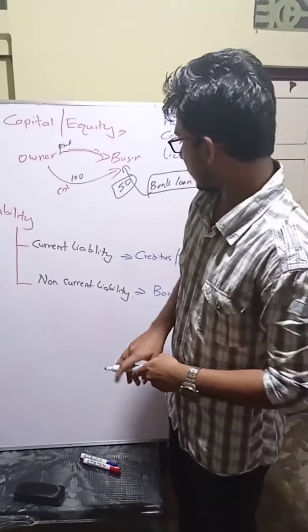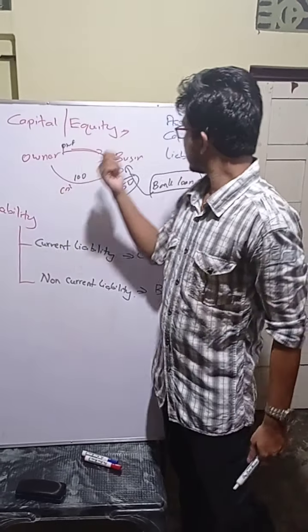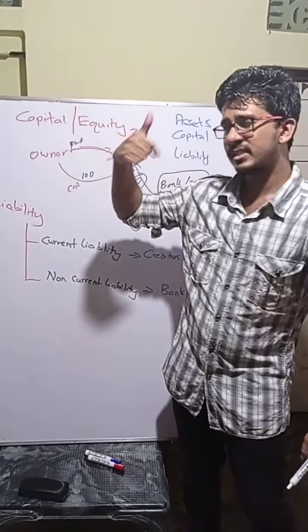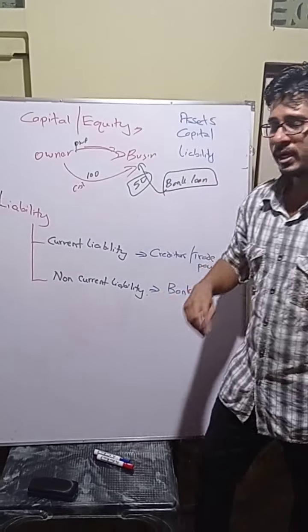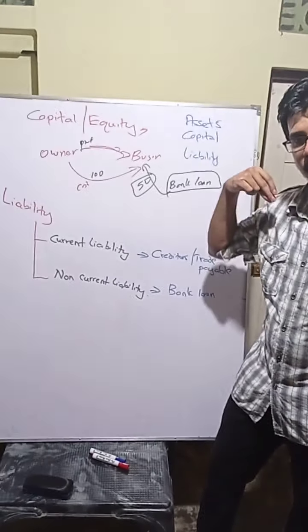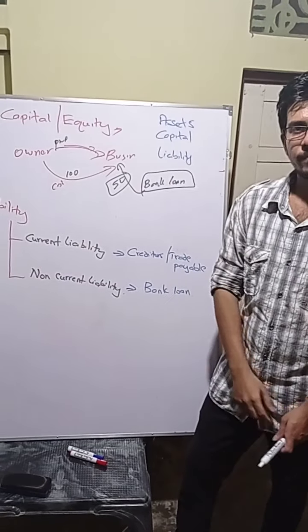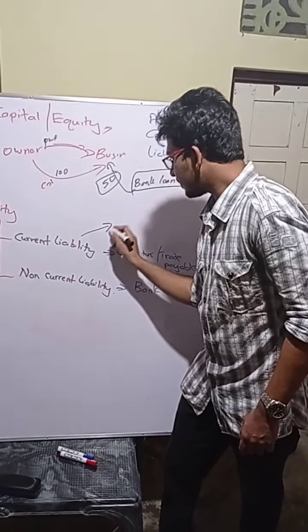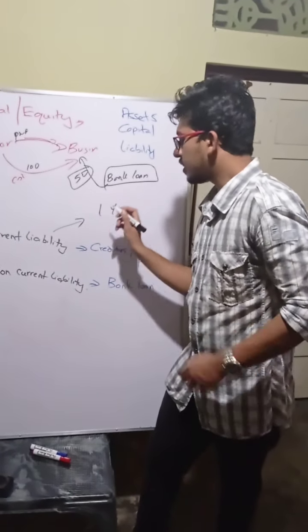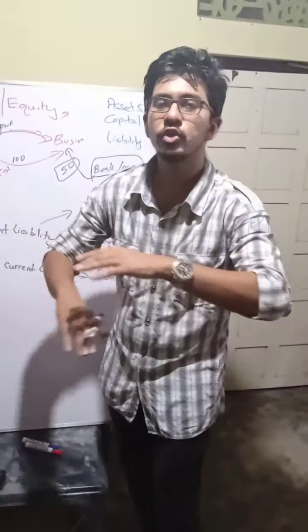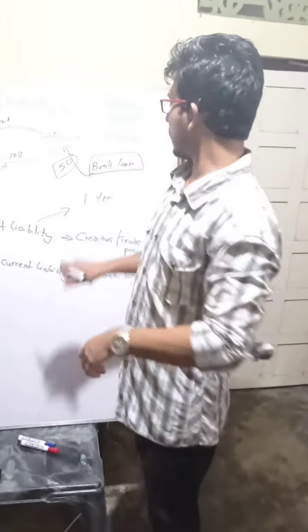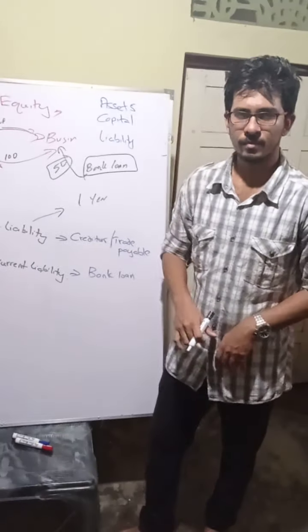We discussed assets, we divide into two: current assets and non-current assets. Same like that, liability also we divide into two. What? Current liability and non-current liability. Current liability means within 1 year you have to fully settle it. That is called current liability.